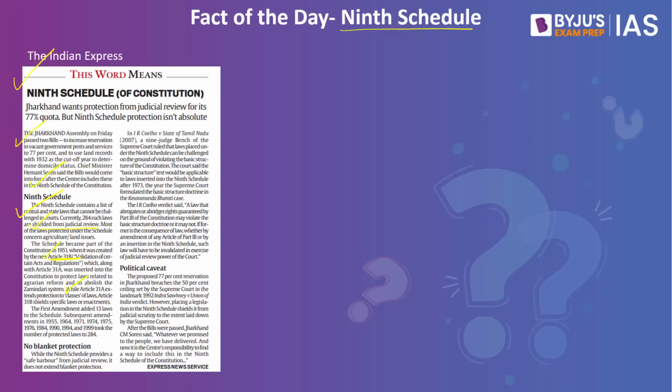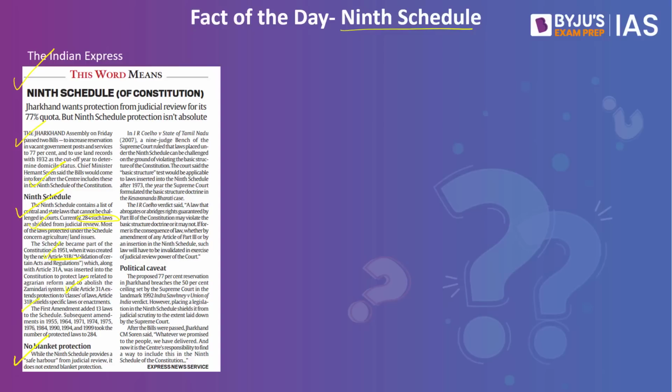The schedule was created by the first constitutional amendment. While the first constitutional amendment added 13 laws to the ninth schedule, currently we have around 284 laws under the ninth schedule. Please note, though the ninth schedule provides a safe harbor from judicial review, it does not extend blanket protection.